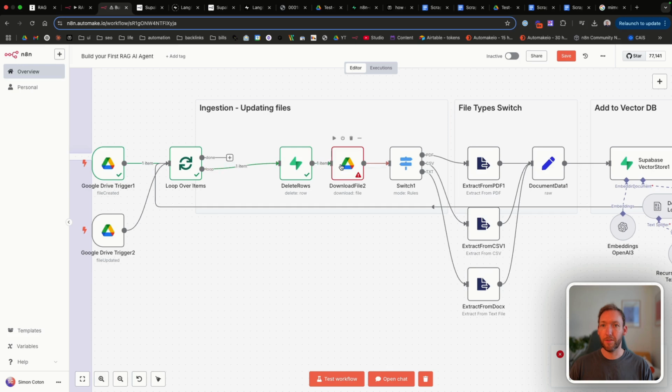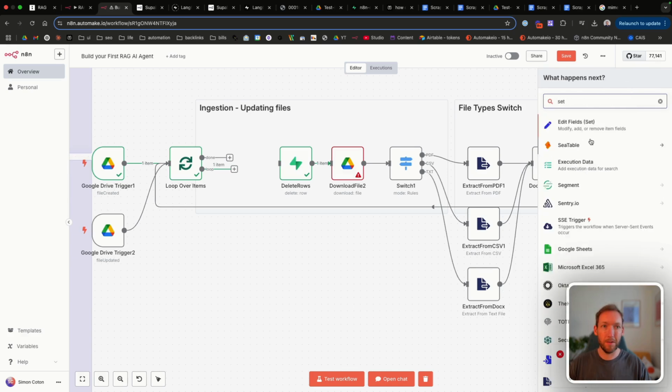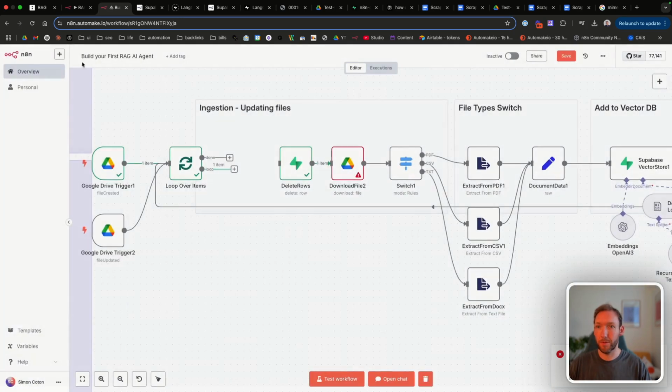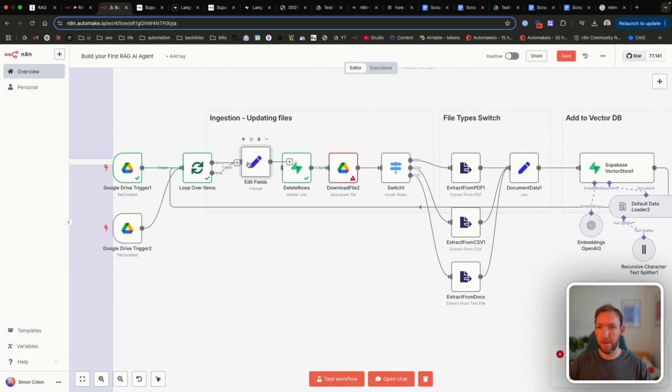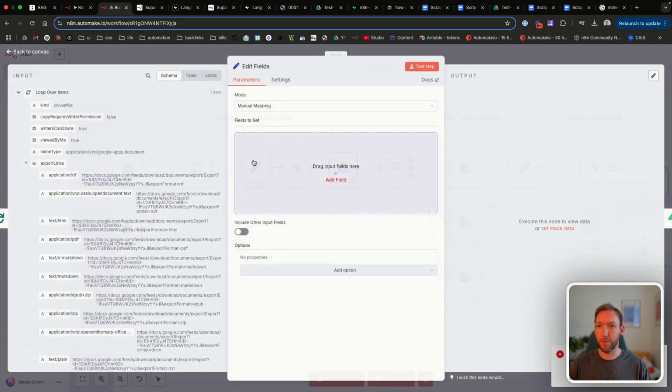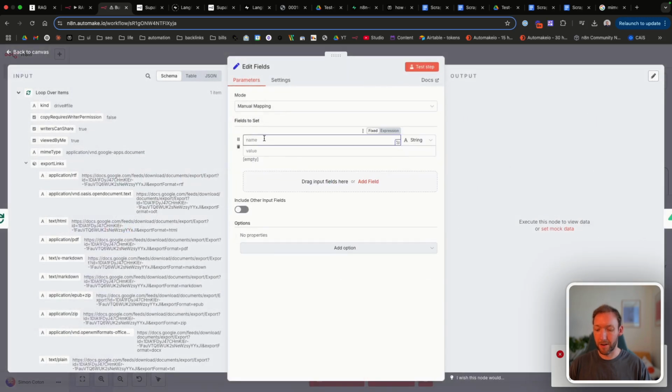It's trying to find the file ID from a previous node. So the way we can do this, so that it finds the file ID from both the Google Drive file created trigger and the file updated trigger, is using a set node here, or an edit fields node. So we're going to add that in, and we're going to connect it in the loop. And we're just going to say at this point to set file ID.